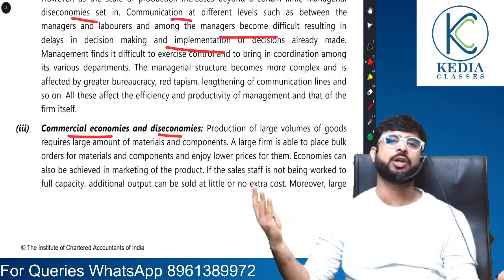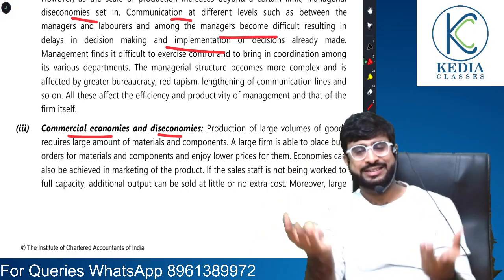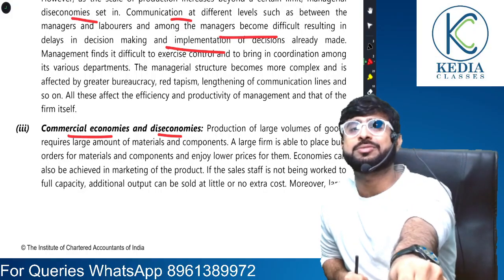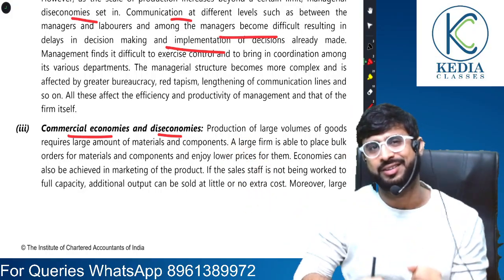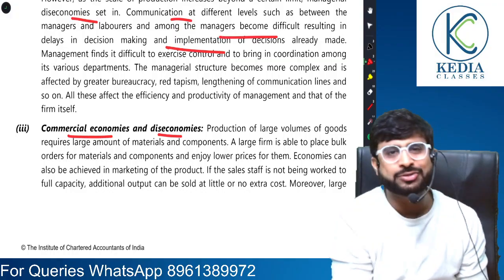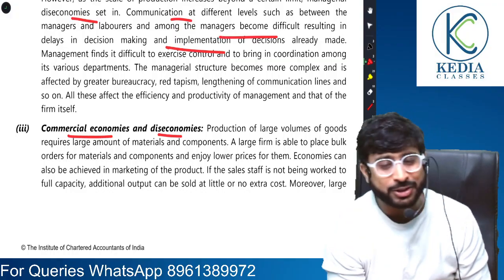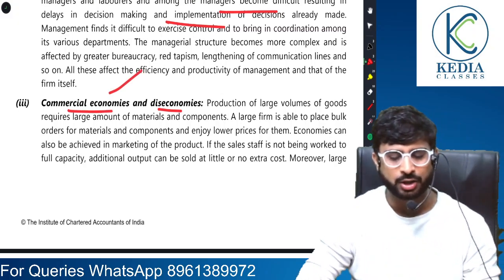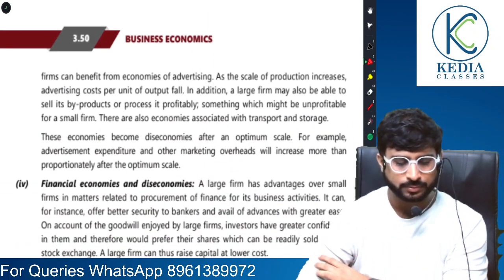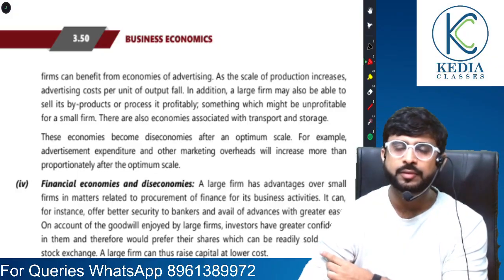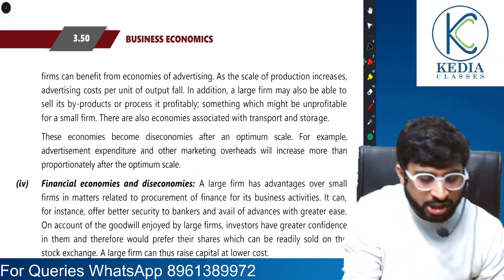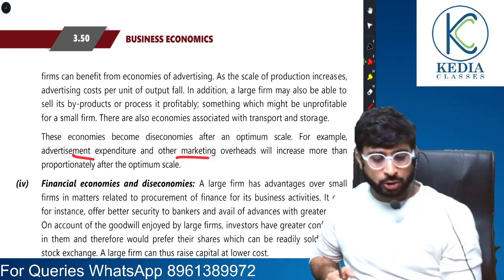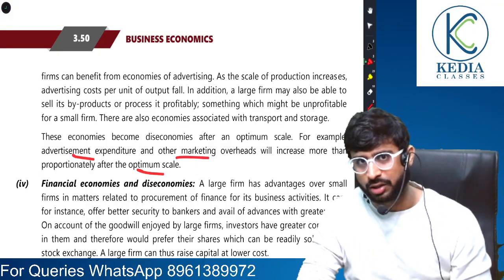You don't have to be a high-grade economist to answer this. Naturally, Lays will be able to procure raw material at a much cheaper cost. Why? Because Lays is buying those raw materials in bulk. On the other hand, since I'll be buying in smaller quantities, the farmer is not going to give me a bulk discount. You see, such advantages are called commercial economies. But after an optimum level, an organization has to spend much more on marketing and advertisement. So thus diseconomy starts to set in.